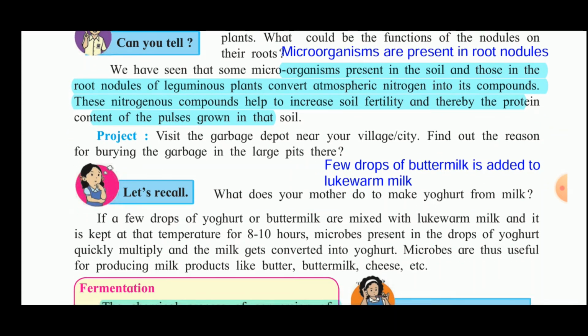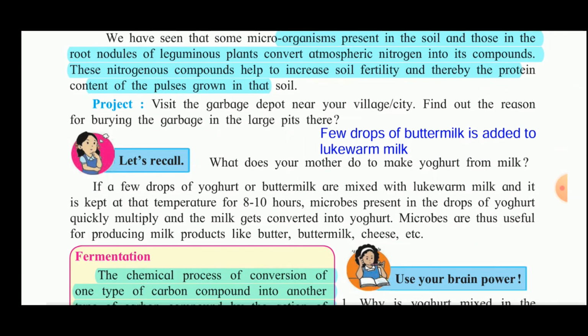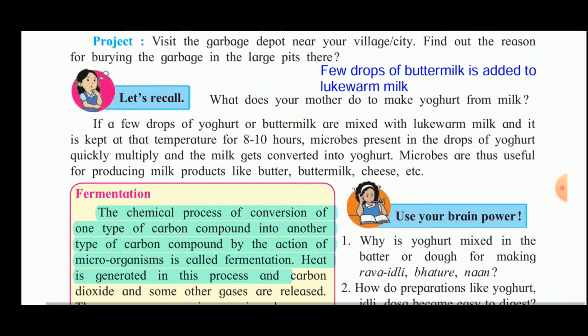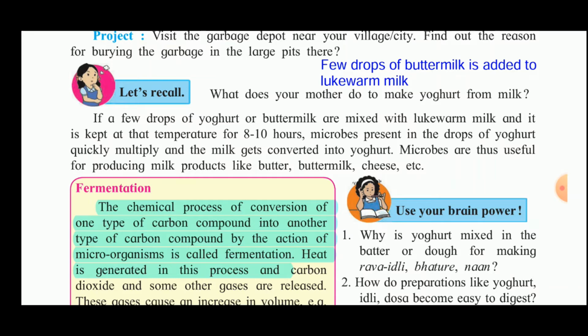Now, a few drops of buttermilk are added to lukewarm milk, and then yogurt is prepared from the milk. If a few drops of yogurt or buttermilk are added to lukewarm milk and it is kept at that temperature for 8 to 10 hours, microbes present in the drops of yogurt quickly multiply and the milk gets converted into yogurt. Thus, microbes are useful for producing milk products like butter, buttermilk, cheese, etc.